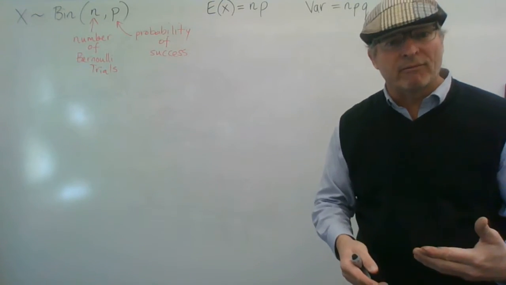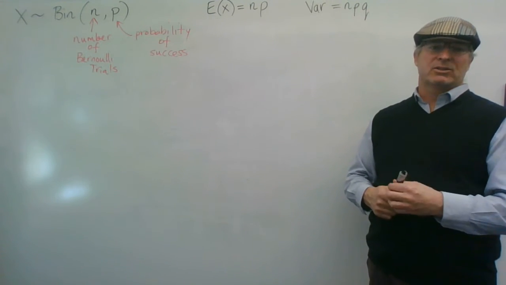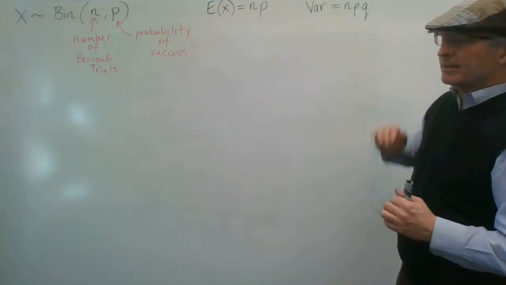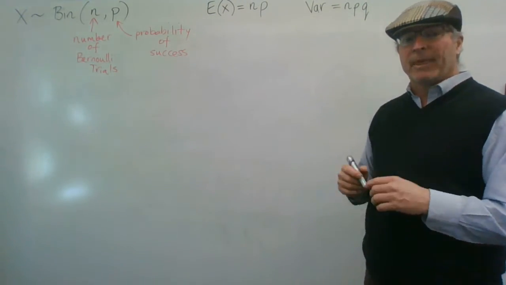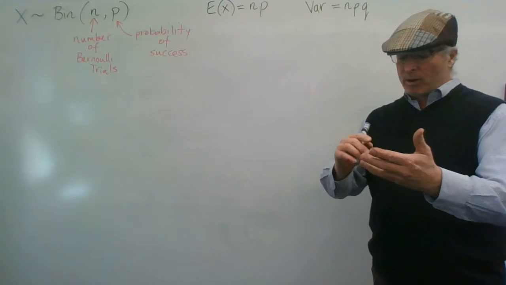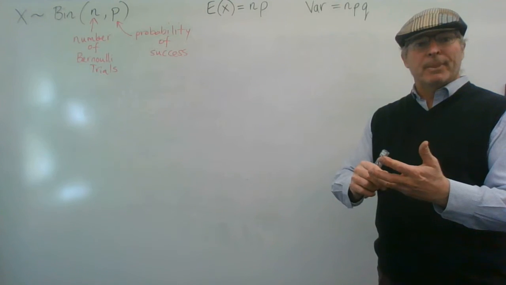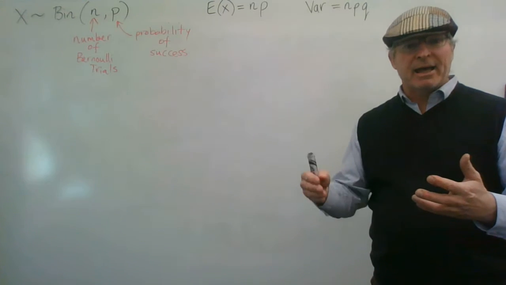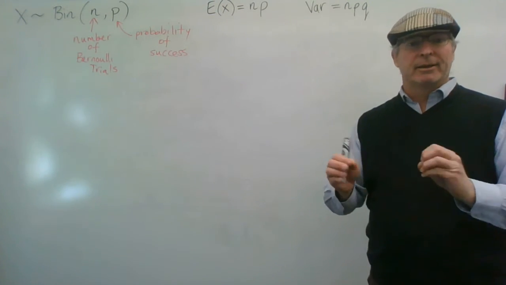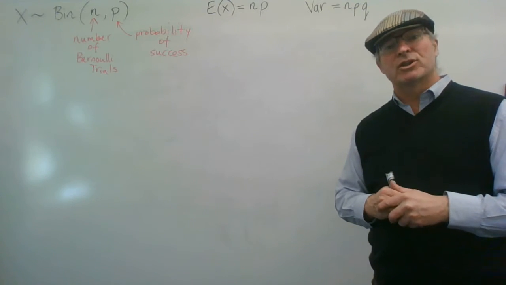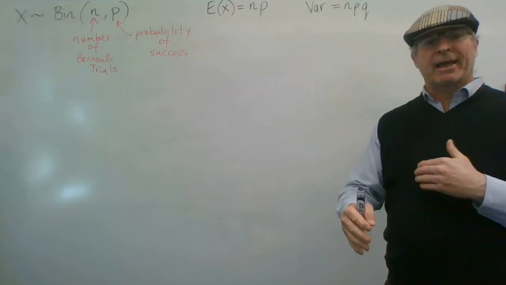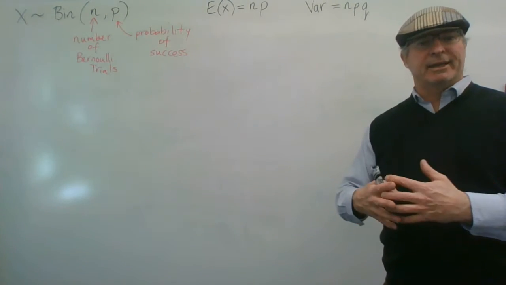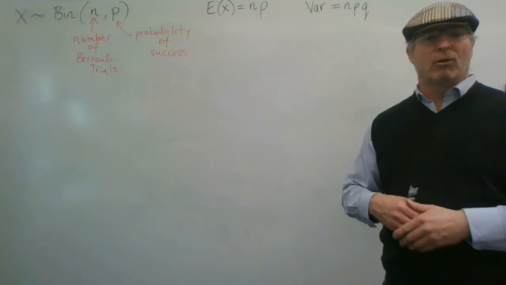So it seems intuitively obvious, but I want to prove this, or have some sort of way to show that it's true mathematically, that it's np and that the variance is npq. So that's what we're going to do. But before we do that, I want to talk about a little bit of stuff to do with combinations, nCr, and some of that notation, and a little identity in there that I will want to use in my proof. And also I just want to go back and talk about what the binomial distribution of probabilities might look like in its expanded form and what things might mean before I launch into the proof.